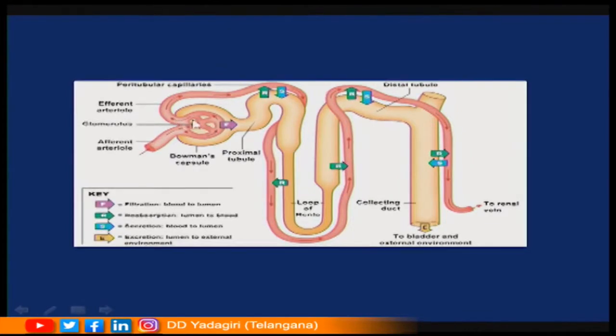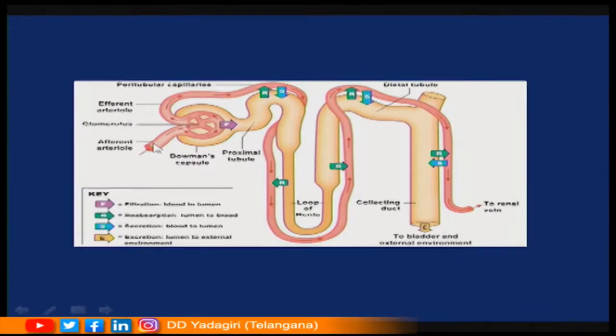So, the glomerulus is formed by a network of blood capillaries that emerge from the afferent arteriole. So, this is the afferent arteriole which is a branch of renal arteriole. So, the renal arteriole enters into this space as afferent, which starts with A. So, do not get confused students, it starts with A. So, afferent arteriole enters into this space, divides into many capillaries which form a network called glomerulus.